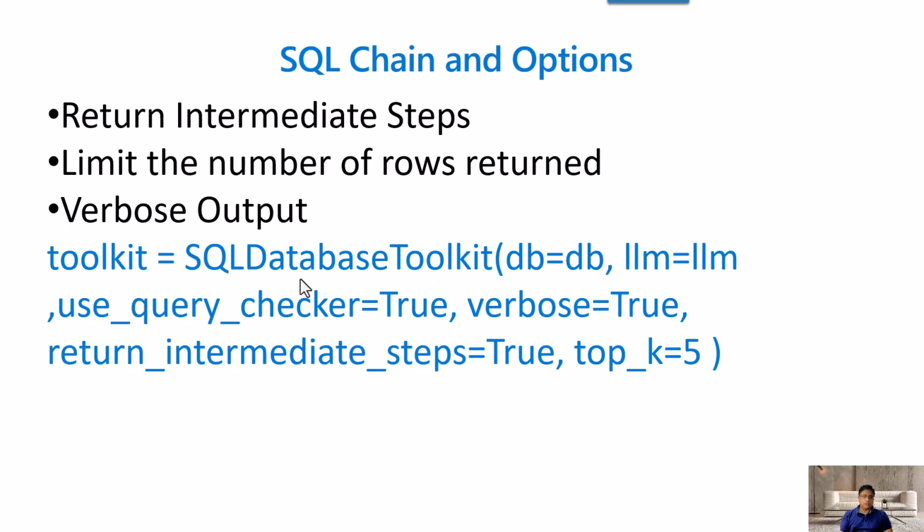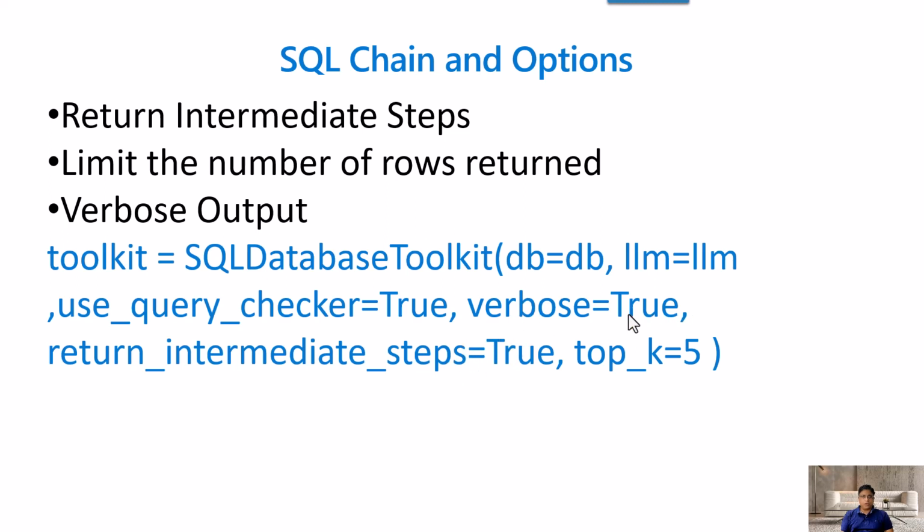How do you set these options? Very easy. You use the toolkit name, the SQL database toolkit, in this case the SQL chain options, and here you see the options, like top K equals 5. Top K means the number of rows returned, and in this case it is 5. Return intermediate steps equal to true means the intermediate steps are enabled, and it will show you all the intermediate steps it took.